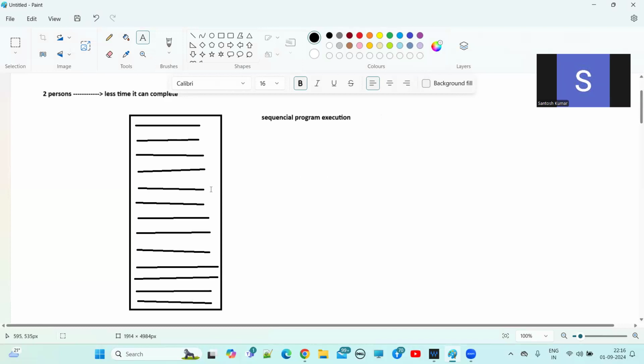Now let's suppose we have 10,000 lines of code in total. Let's assume these are the first 5,000 lines of code, and these are another 5,000 lines of code.